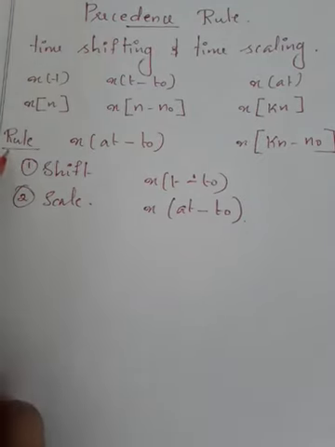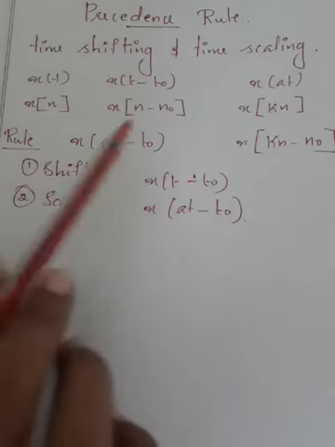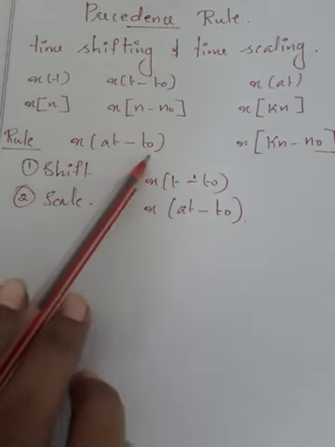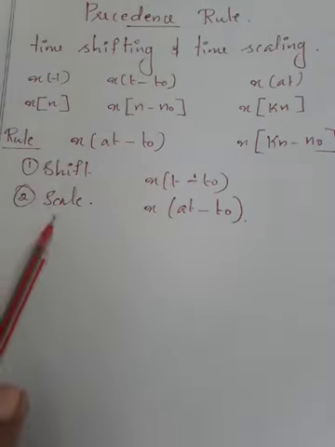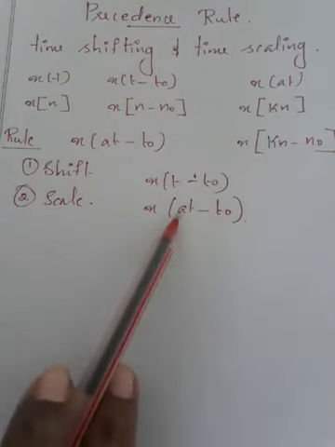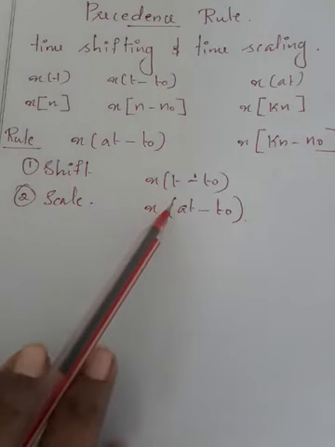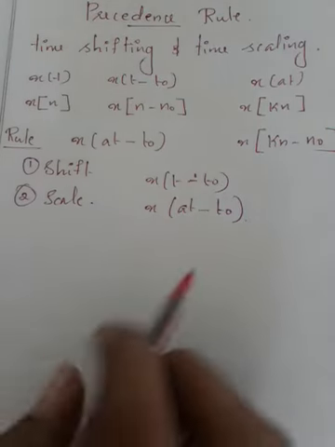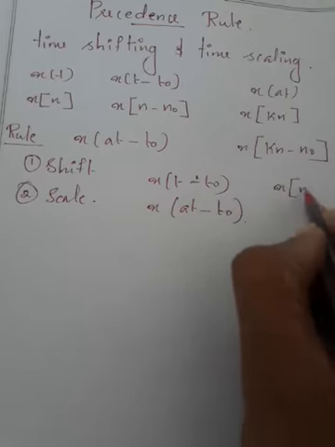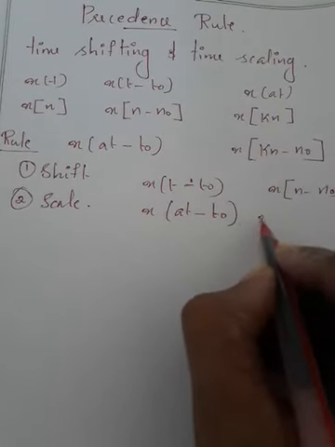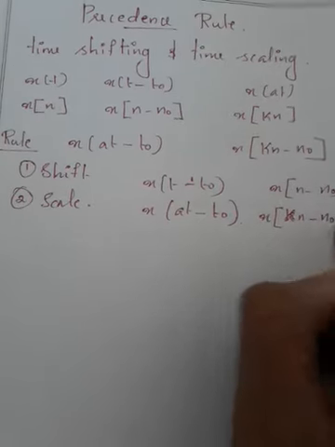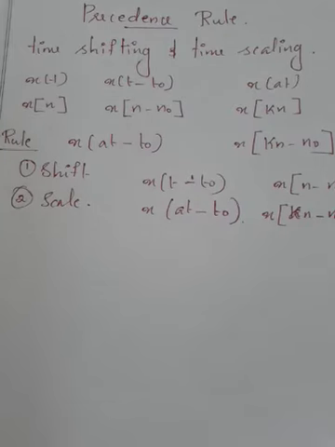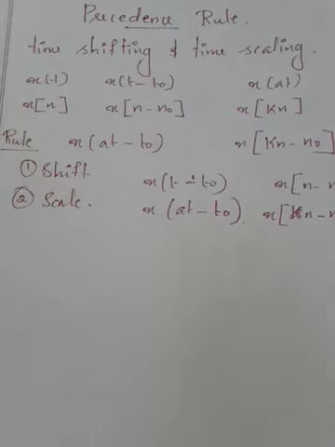Then the rule is, for x of at minus t0, first we will shift the signal, x of t minus t0, and then we will scale the resultant signal by a. The case is similar in discrete time signal also. First we will do the shifting, x of n minus n0, and then we will scale the resultant signal by k. So this is the precedence rule, where first we will shift the signal and then we will scale the signal.